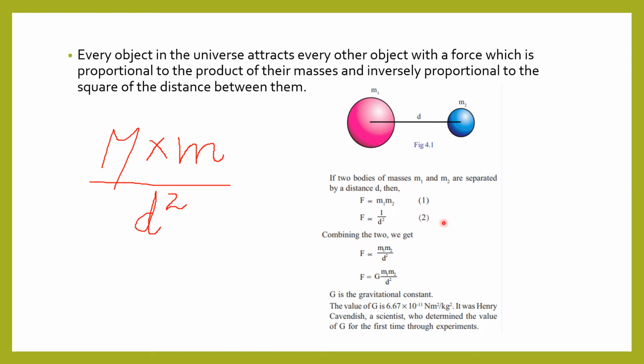Combining these two, equation 1 and 2, we get F is directly proportional to m1 m2 divided by d square.